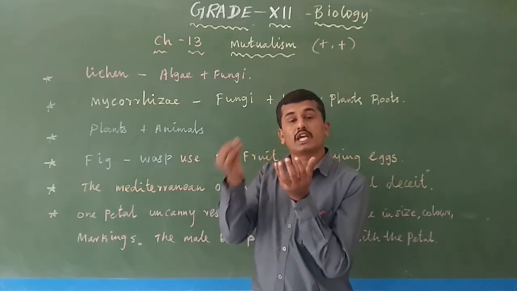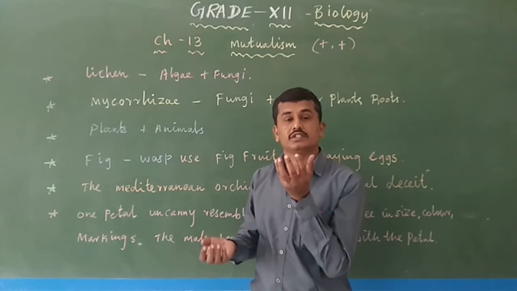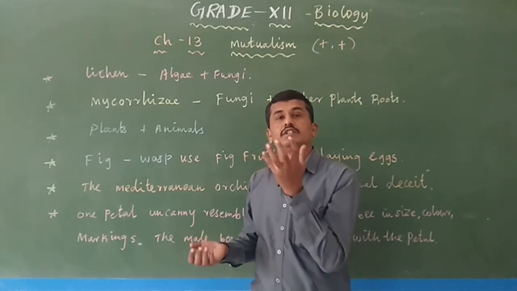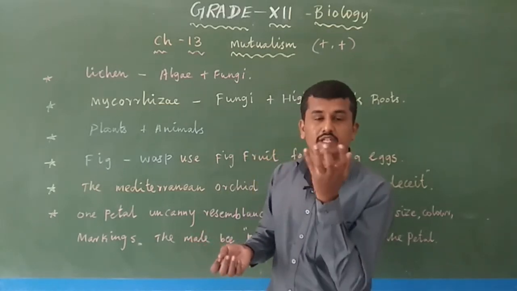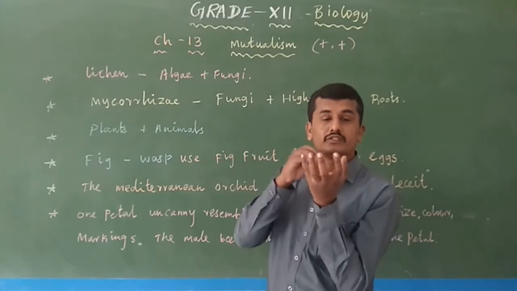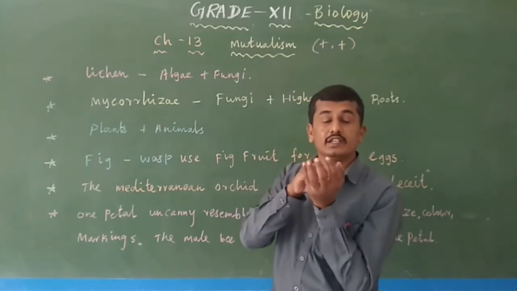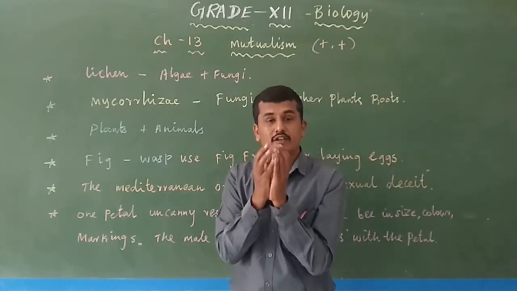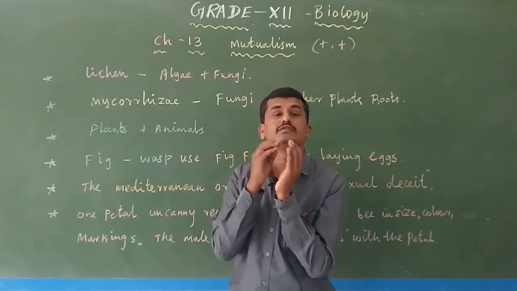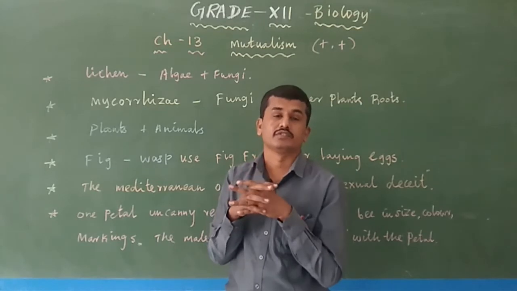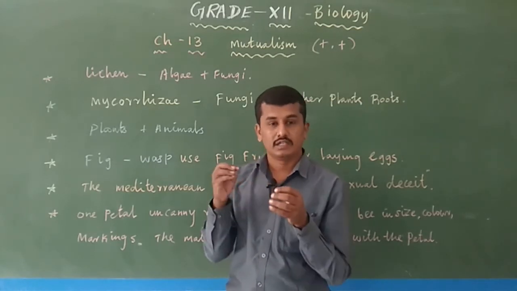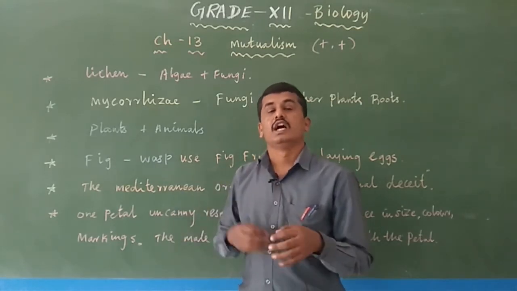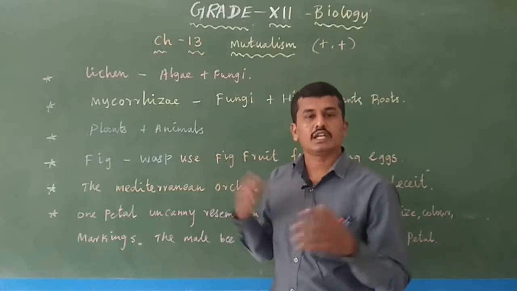Then the ovary is converted into fruit after fertilization. The ovary slowly converts into fruit. At the same time, the insects inside also develop into larva and pupa. After development, the insects are present inside the fruit. For pollination, both organisms get benefited.